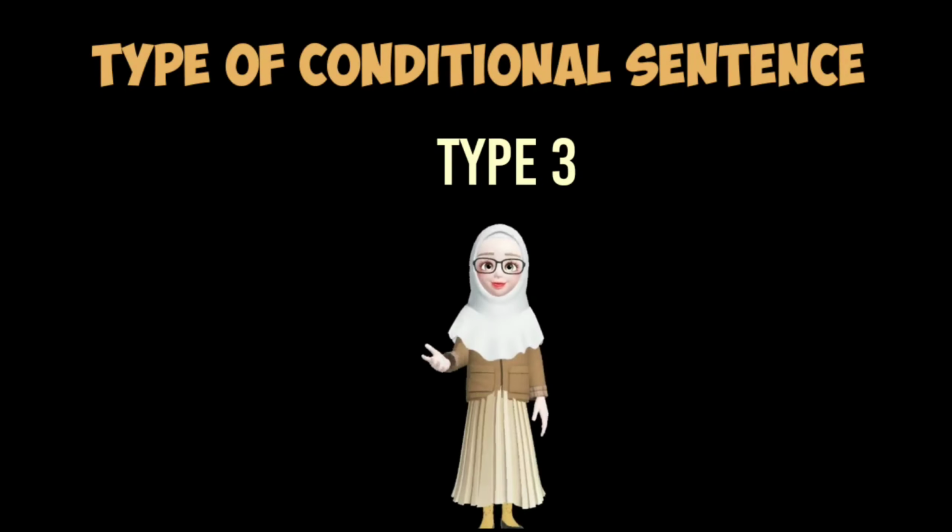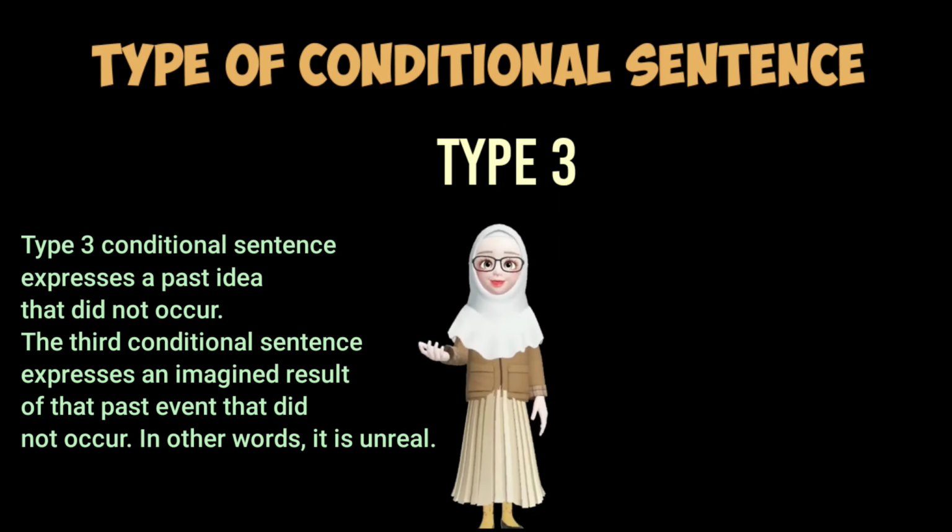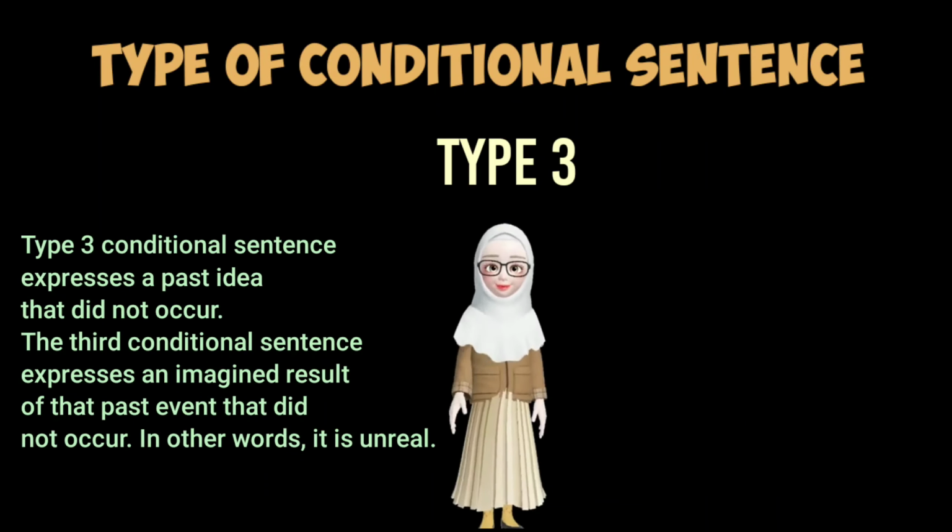The last is the third conditional, type 3. A third conditional sentence expresses a past idea that did not occur. It expresses a major result of that past event that did not occur. In other words, it is unreal. The dependent clause of the third conditional begins with if and uses the past perfect tense. The independent clause uses would have plus the past participle of a verb.